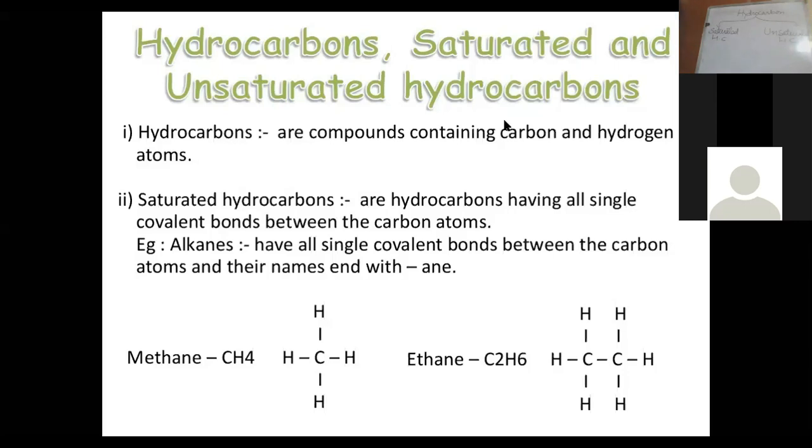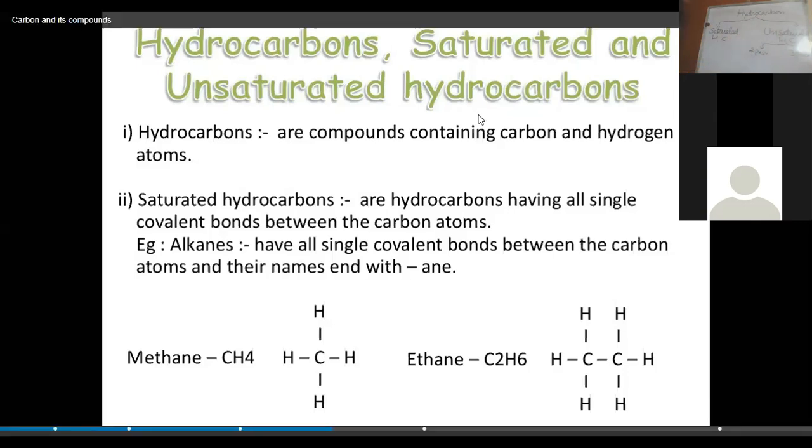Those hydrocarbons having the single covalent bond, that means they are sharing a single pair of electrons between carbon-carbon or carbon-hydrogen. Wherever they are connected by sharing just one pair of electrons, such hydrocarbons are called saturated hydrocarbons. And unsaturated hydrocarbons are of two types: one where they share two pairs of electrons, and one which shares three pairs of electrons between the carbon-carbon.